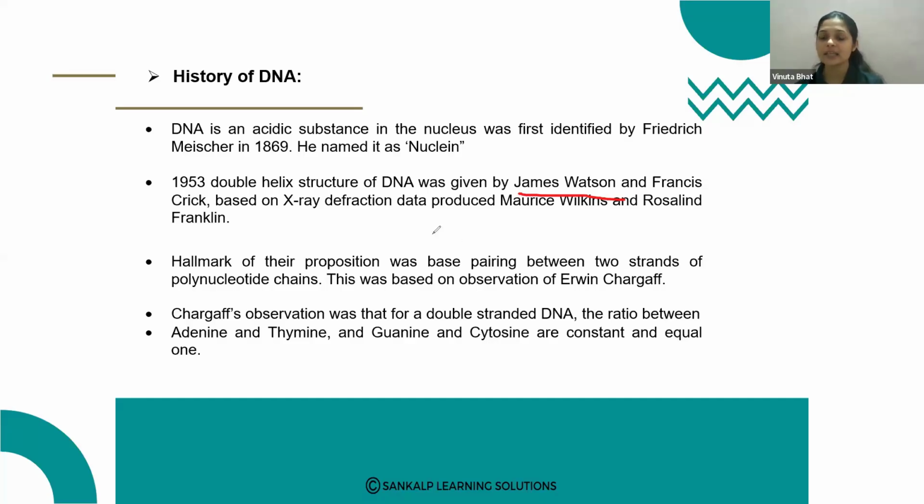Then how was it discovered? Mainly the X-ray diffraction data produced by Maurice Wilkins and Rosalind Franklin. They collected the data from their experiments and proposed the double helix structure of DNA, also called the Watson and Crick model of DNA.